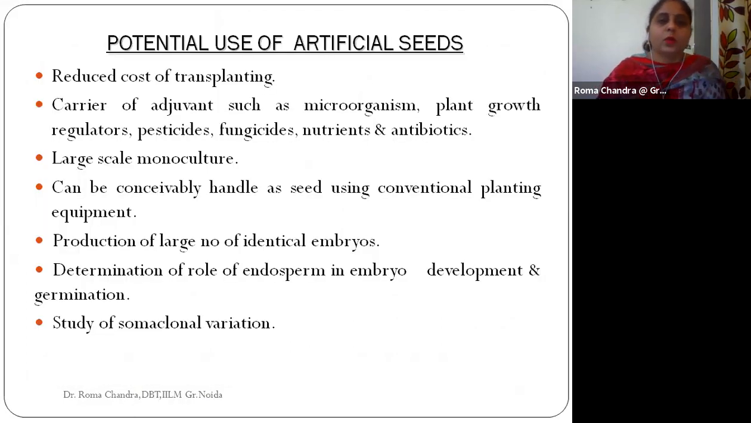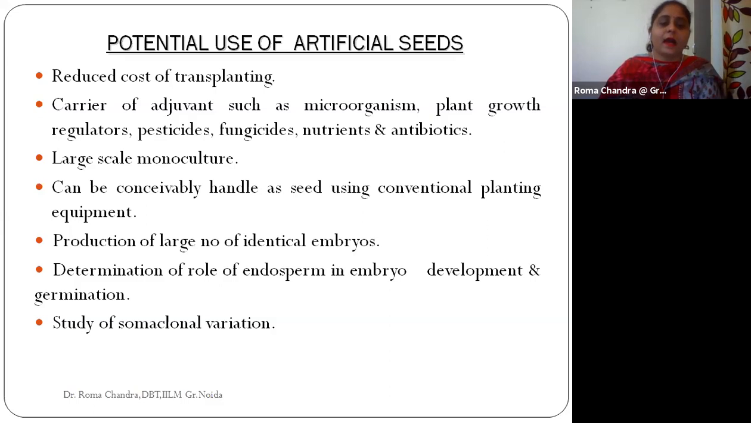So what are the potential uses of artificial seeds? Artificial seeds will definitely help in the cost reduction of the transplantation process. If we want to go with the transplanting process, this artificial seed is helpful for cost reduction. These are also carriers of adjuvants, for example microorganisms, plant growth regulators, pesticides, fungicides, nutrients, and antibiotics. So this can be used for this purpose also.